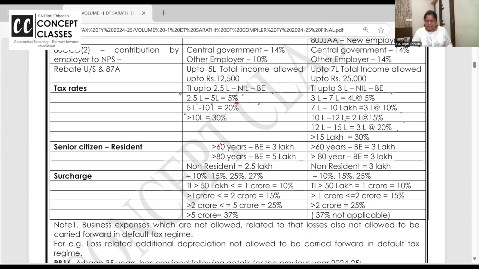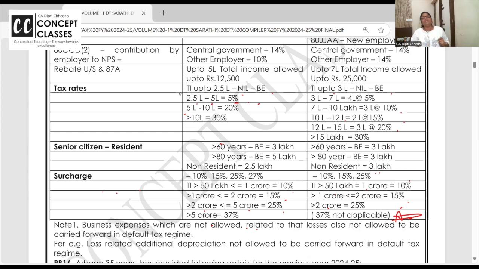Okay? Right. Even non-residents. Non-residents don't get additional basic exemption irrespective. I told you David's age is 84. He'll get 250. Here also he'll just get 3 lakh. No additional. Surcharge rates. 50 lakh to 1 crore, 10%, 1 to 2 crore, 15, 2 to 5, 25, and above 5 crore, 37. Here, 50 lakh to 1 crore, 10%, 1 crore to 2 crore, 15, 2 crore and above, 25. 37% surcharge is not applicable in case of default tax regime.